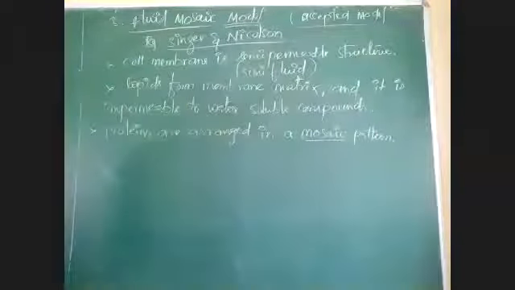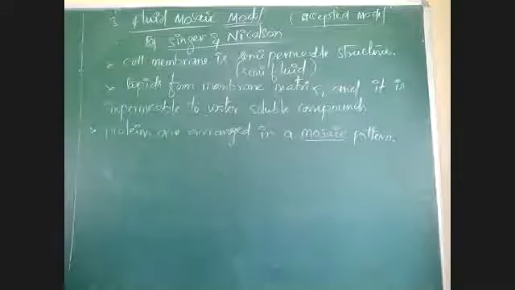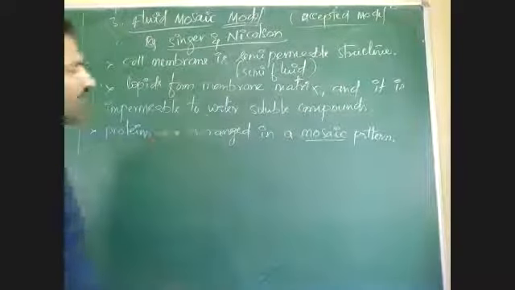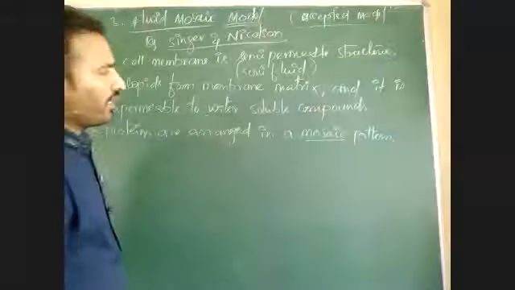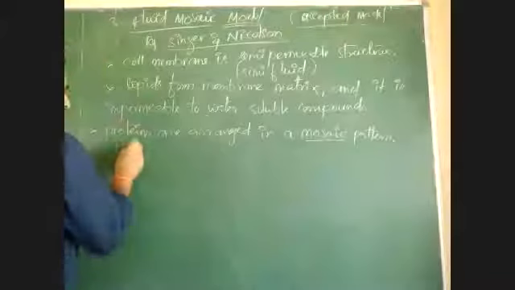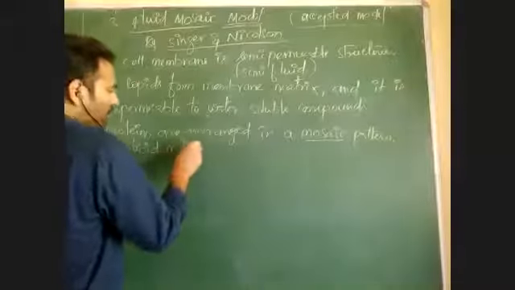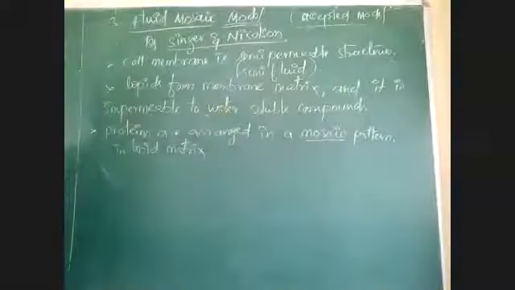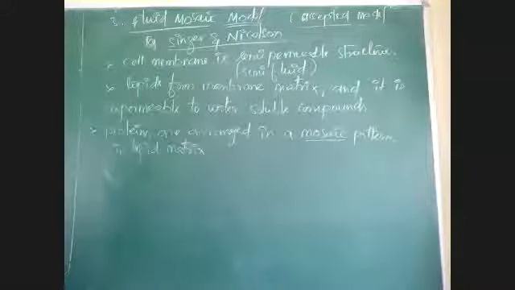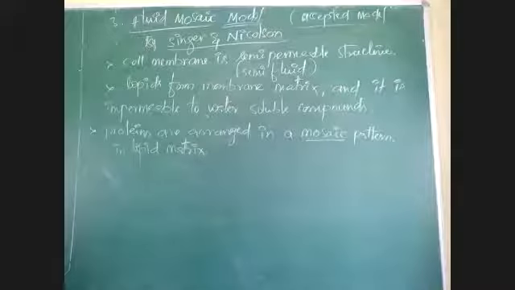They may be present at any place, a mosaic or zigzag pattern. Proteins are arranged in a mosaic pattern inside the lipid matrix. I will draw the diagram so that you can understand all these points.